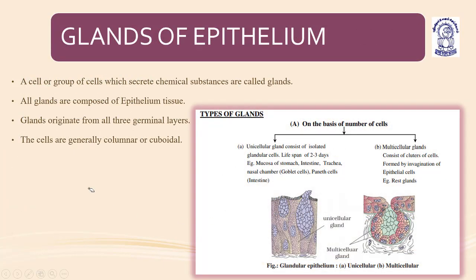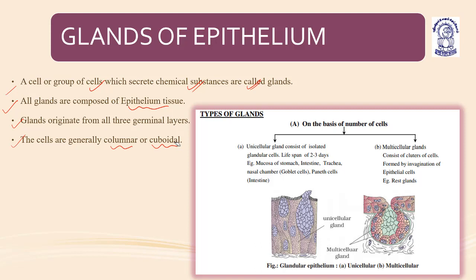Okay, now coming next to glands of epithelium. What are glands? A group of cells which secrete chemical substances is called a gland. A cell or a group of cells, they can be unicellular and they can be multicellular as well. Their main function is to secrete chemical substances. All glands are composed of epithelium tissue. Glands originate from three germinal layers: ectoderm, mesoderm, and endoderm. These cells are generally columnar or cuboidal in shape.